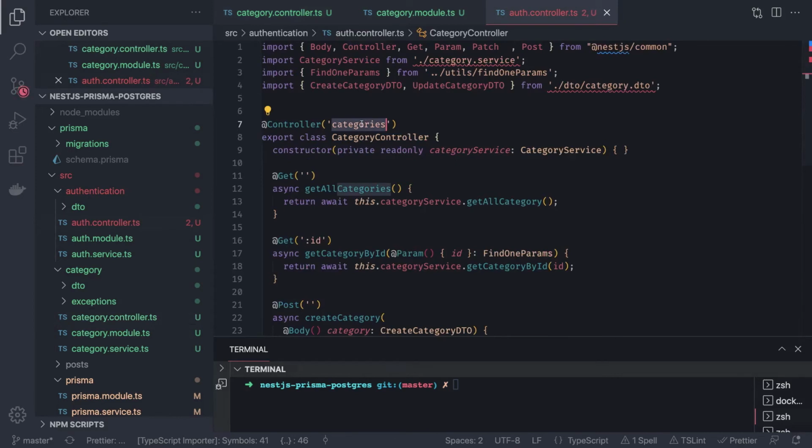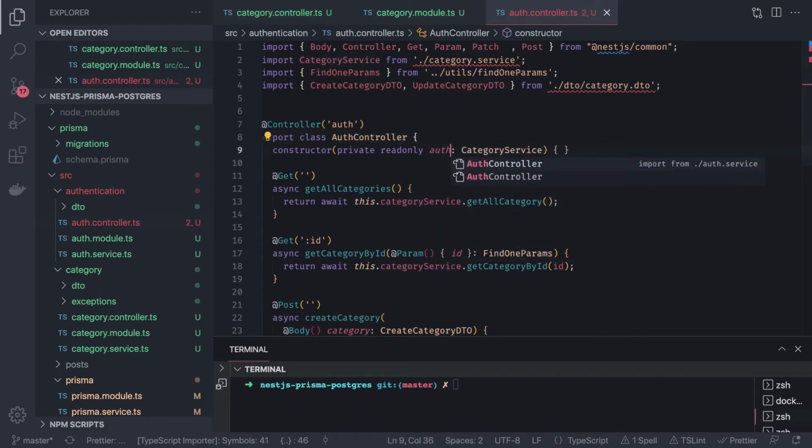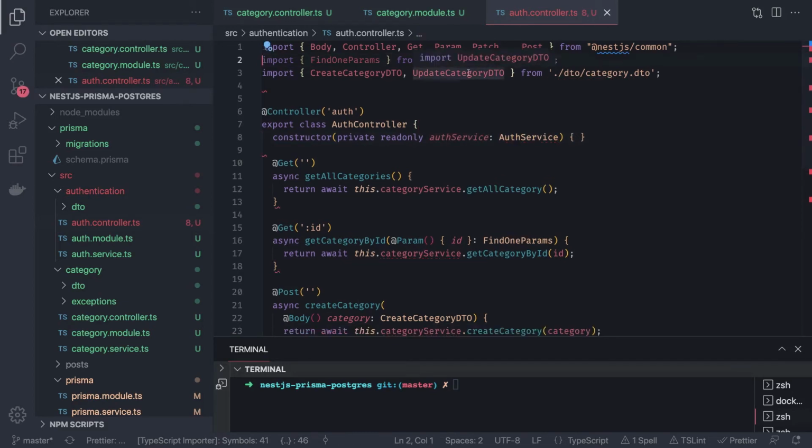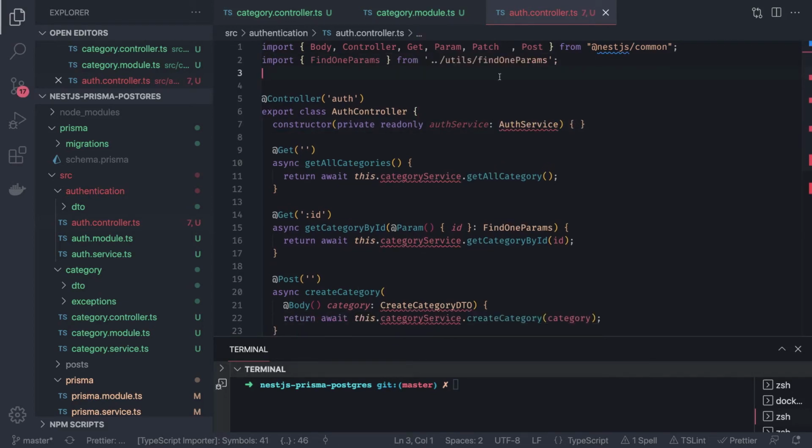Here it will be auth and it will be auth controller, and it will be auth service here instead of category service. We are going to write the service soon just after this, and we have some DTOs. We'll create them. Now the first method inside auth controller is the login.